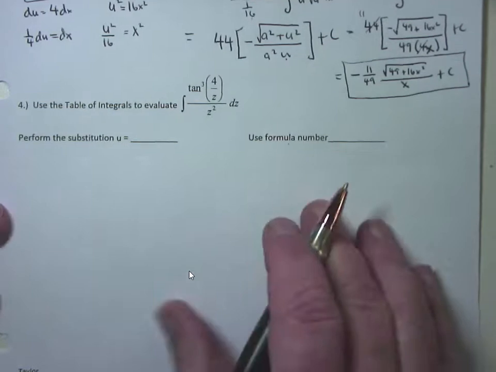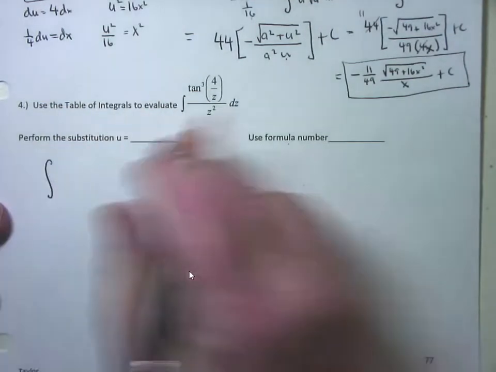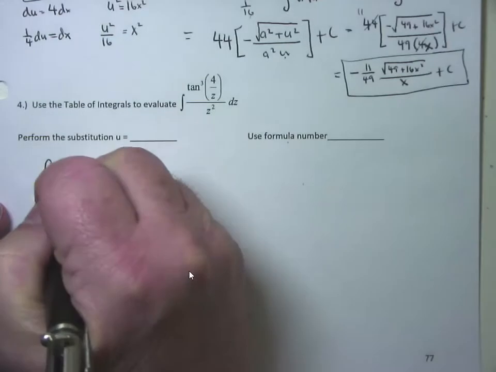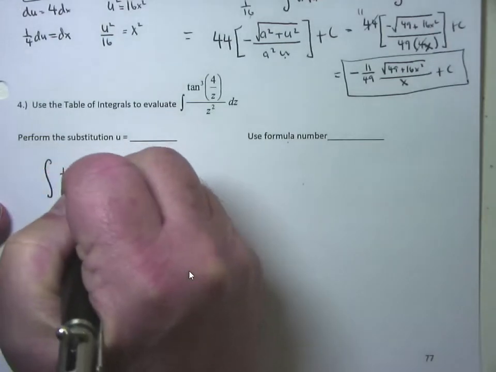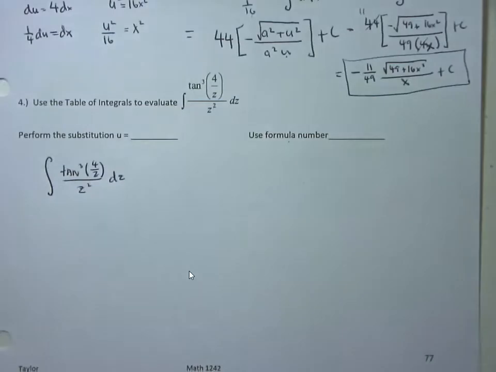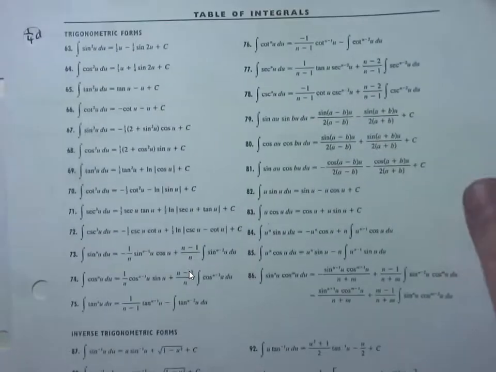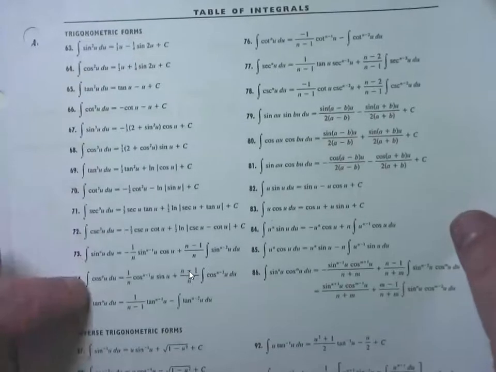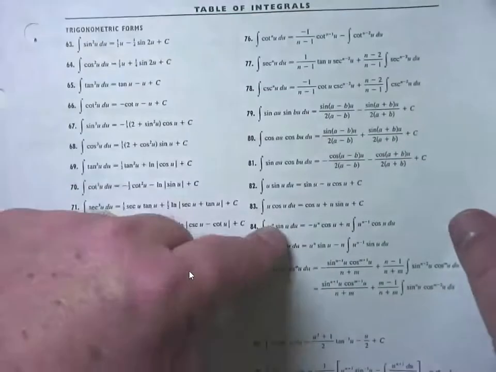All right. So before I start figuring out what u is, and before I figure out the formula, I'll just rewrite the problem. This is the tangent cubed of 4 over z, divided by z squared, dz. Now, this is a trig problem. And when you look up the forms involving trig, let me grab that section. Oh, there it is right there. What is u equal to in every one of these forms involving trig? It's the angle on the trig function. Catch the pattern. Does that make sense? It's the angle on the trig function.